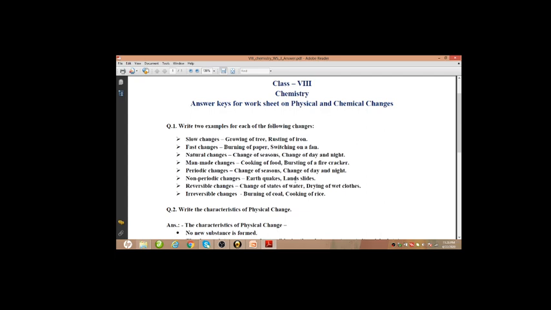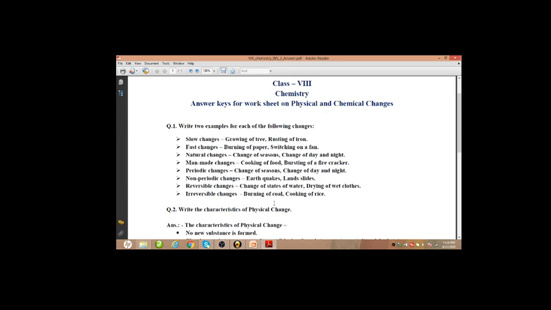Reversible changes: change of state of water, like boiling or evaporation or freezing, all can be given as reversible changes. Drying of wet clothes is also a reversible change because these changes can be reversed back. Irreversible changes: burning of coal, cooking of rice, these are irreversible changes.